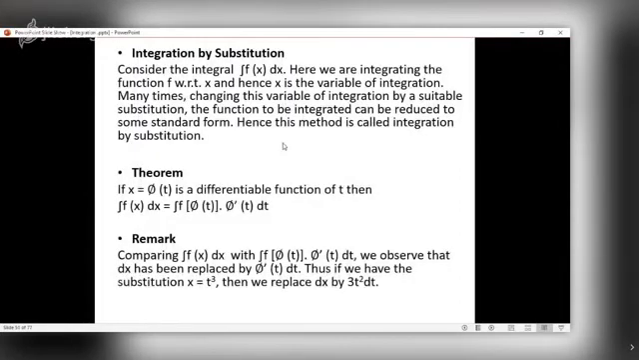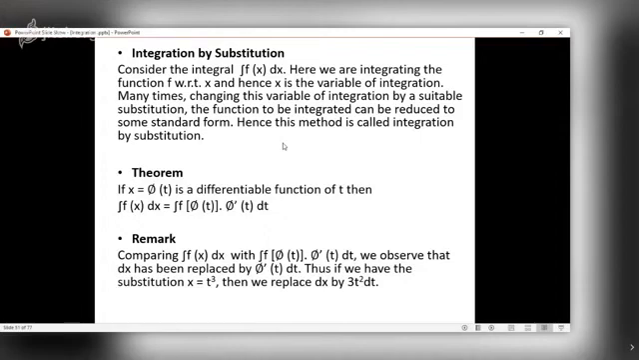Now, in physics also, many times it is not always a simple function to be integrated. In some cases, the function to be integrated is not that easy. It is complicated. So for that, you should know this concept. It is a very simple one. You need not know the proof of this particular theorem. Just remember the result. It goes integration by substitution.